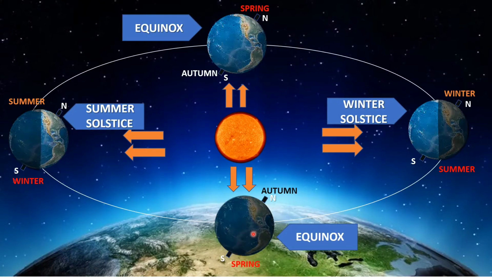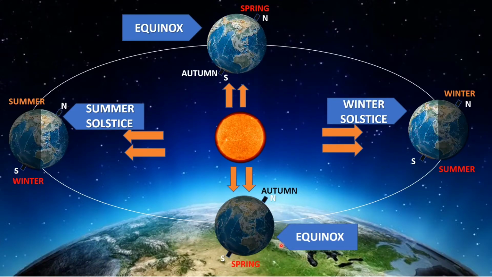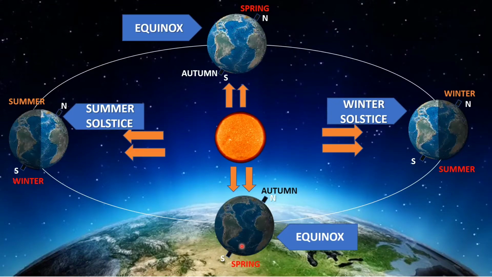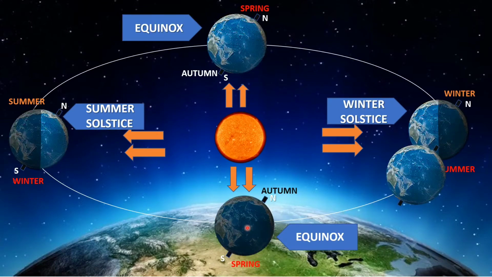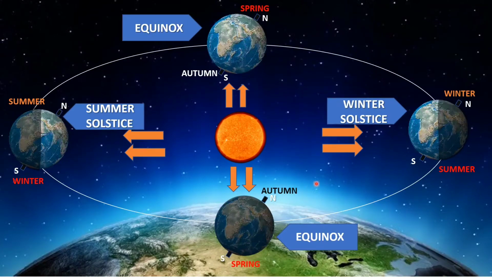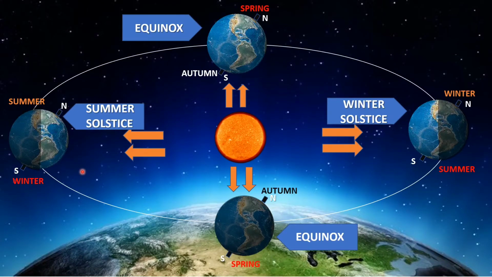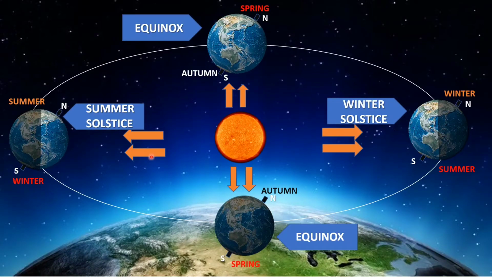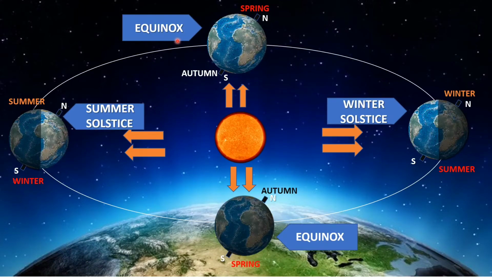Why equinox, which I have already explained. Equinox, equal. Equal means the days and nights are equal. There are no longer days and shorter nights, or shorter days or longer nights, in this position. And again the earth is going to change the position and come to its winter solstice position. For completion of this whole orbit, one revolution, the earth takes 365 and 1/4 days. So this is how seasons occur. I hope this is very much clear: winter solstice, equinox, summer solstice, and again equinox.